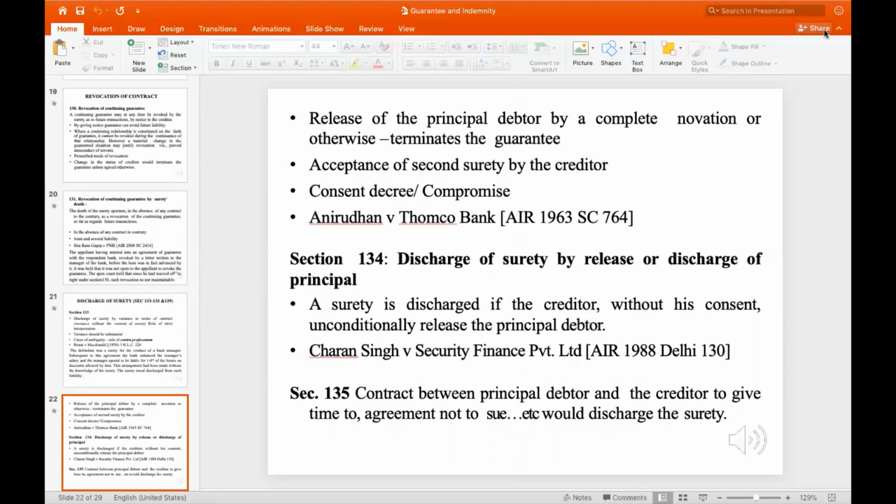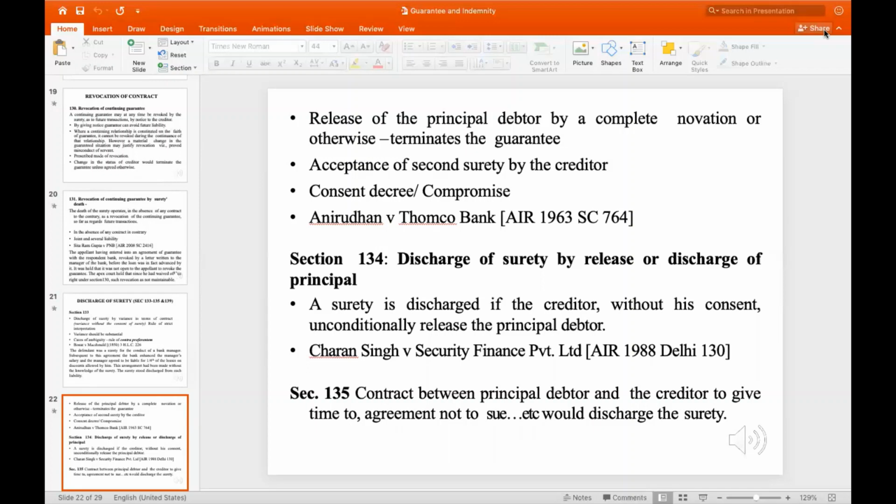Next way is that release of the principal debtor by complete novation or otherwise terminates the guarantee. Acceptance of a second surety by the creditor, consent or decree, or where a compromise has been made. This was held in the landmark case of Aniruddhan versus Thomco Bank.